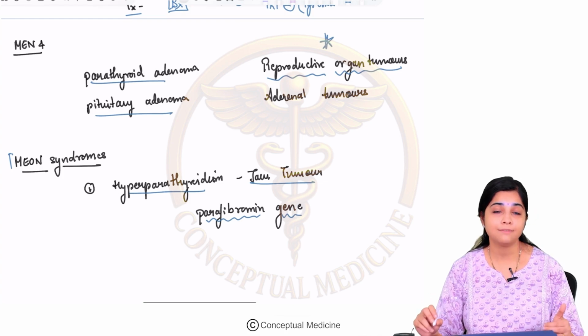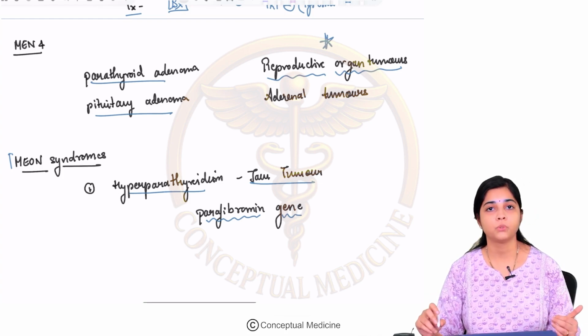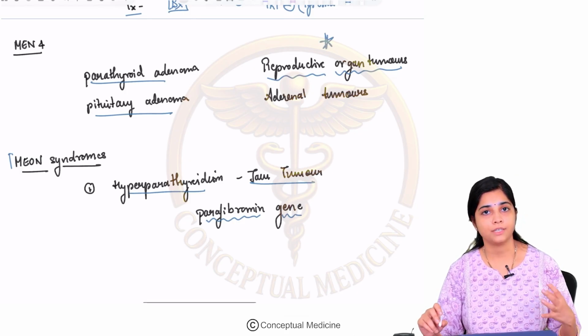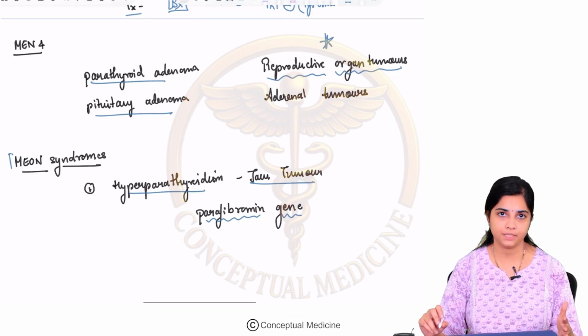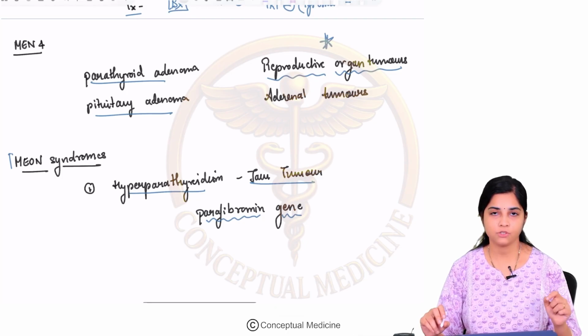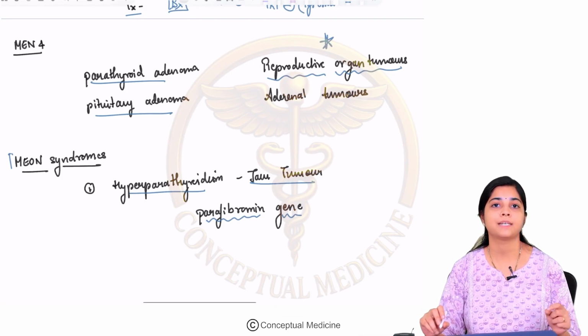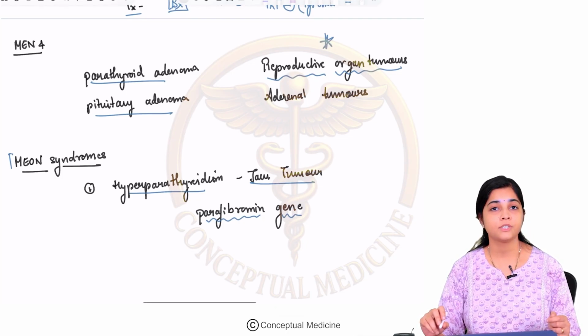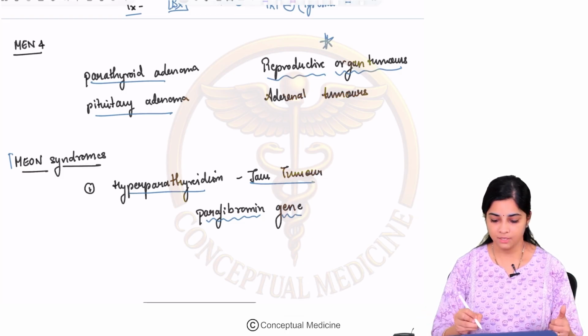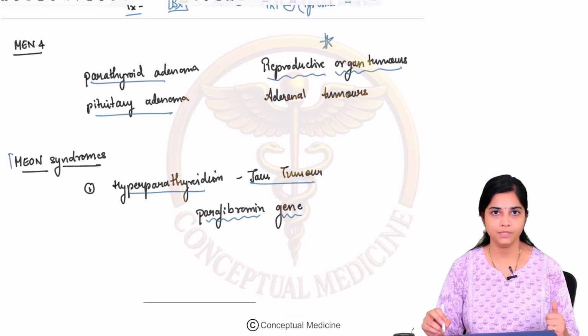So now that we have learned about MEN syndromes, let us move on to what are MEN-plus syndromes. So MEN-plus syndromes are basically multiple endocrine neoplasia and other organ neoplasias. The first one that we should know of is hyperparathyroidism jaw tumor, which has a fibro-ossifying jaw tumor along with hyperparathyroidism because of a defect in the parafibromin gene.